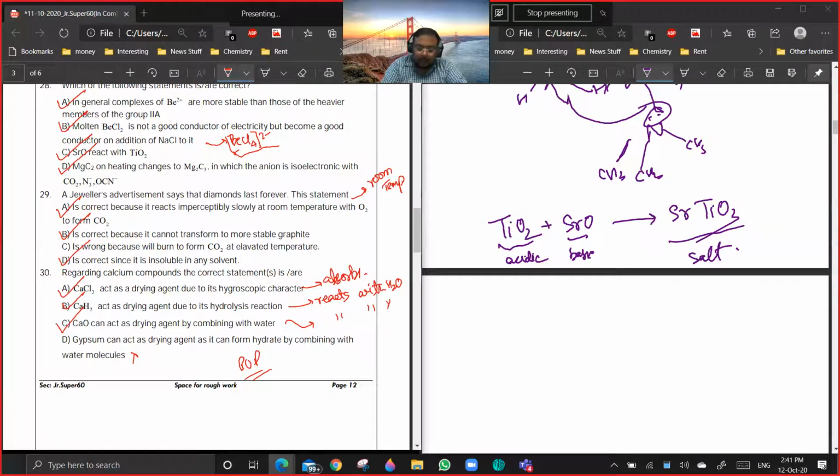Okay. Gypsum can act as a drying agent is wrong because it is already saturated with water. In case of gypsum, if it was POP, then it would have been correct. Are you getting a point?